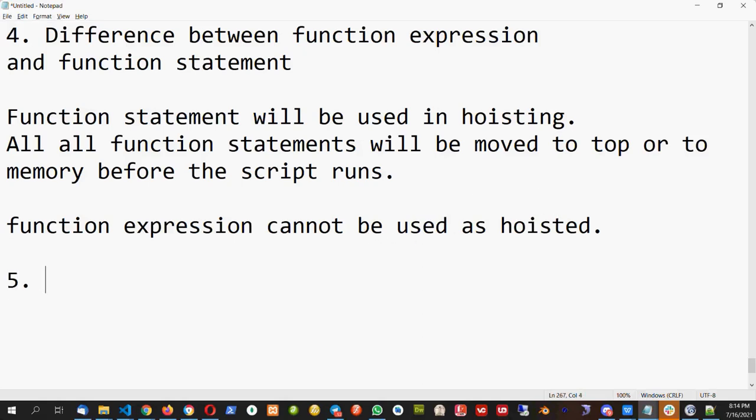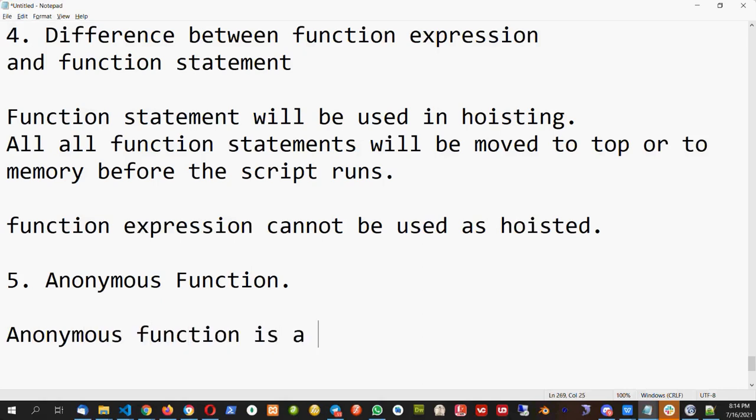Okay, next is fifth. What is anonymous function? Anonymous function is a function without name.